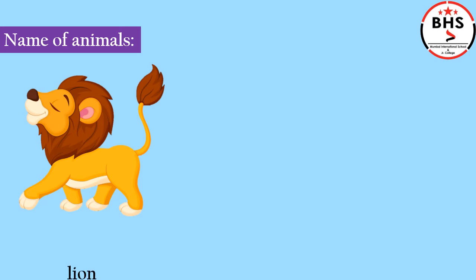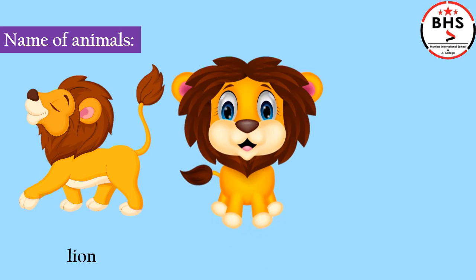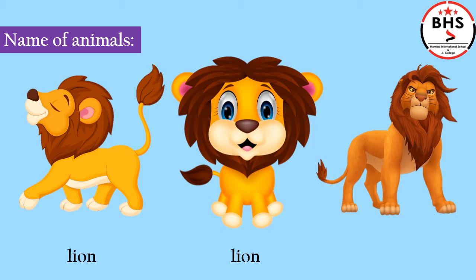Let us now understand about name of animals. What is this? Lion. Children, they are all animals of same kind, same type. They are all lion. We use the same word, common word, lion, for all of them. Lion is the common word for this type. Lion is the common noun.